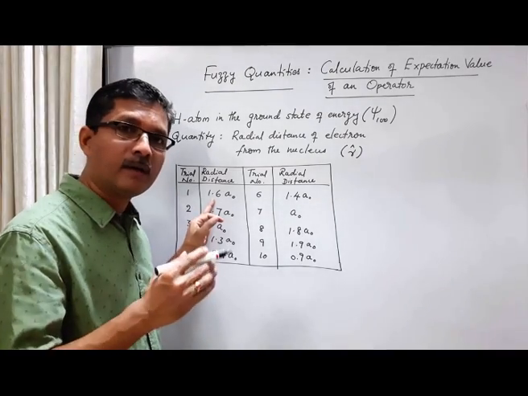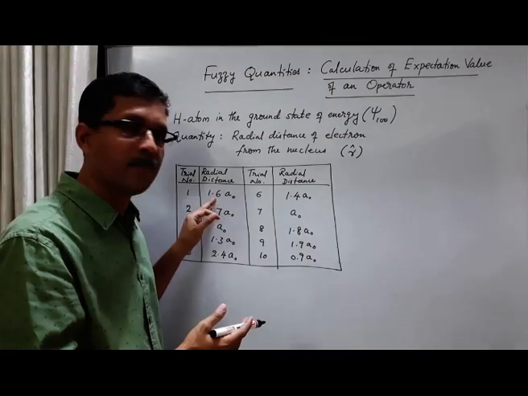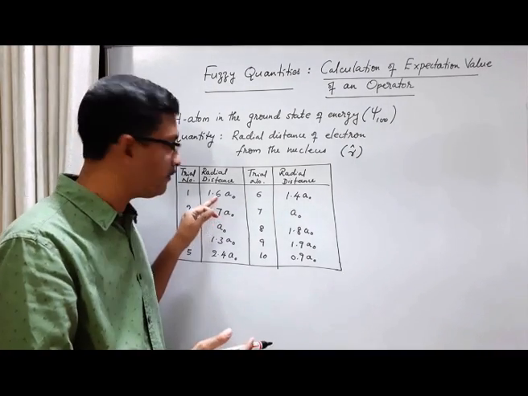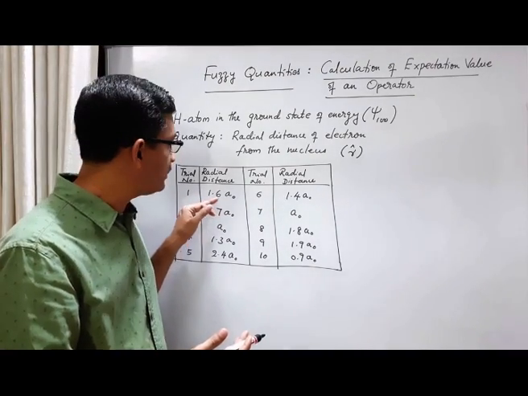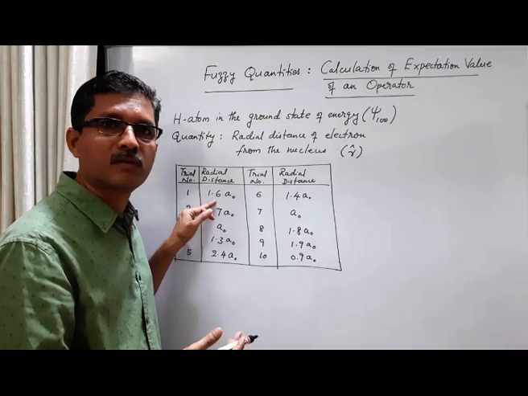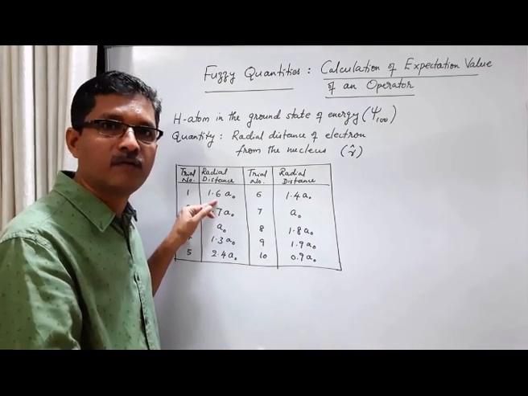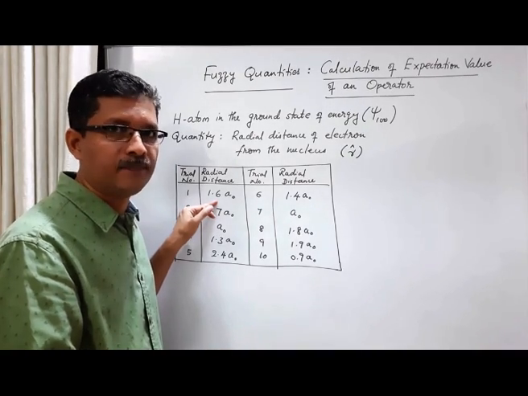Then we repeat the measurement of radial distance of the electron in the same member of the ensemble, in the same system. We don't go to the next member of the ensemble. We repeat our measurement here. Then we get the same value, 1.6A0. If we do the measurement a third time, again we get 1.6A0. So what does it mean?